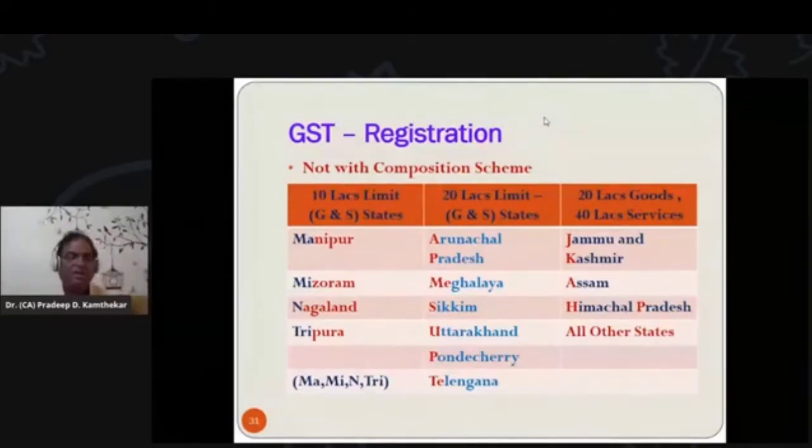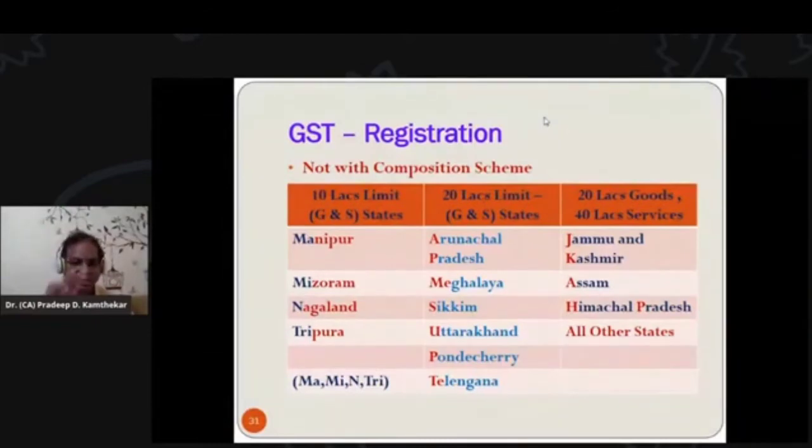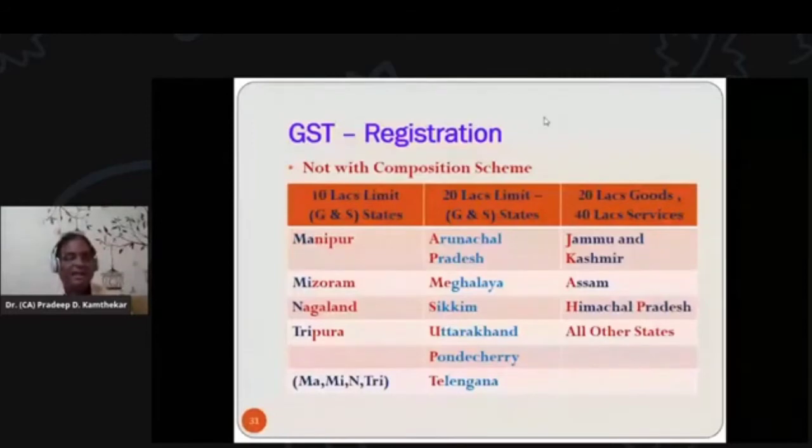So it is up to the dealer whether he has to, but then the turnover limit is applicable. Beyond the turnover limit, if turnover is there, then that option is not there with the dealer. Now, what this normal registration scheme says, it is 10 lakhs for goods and services turnover